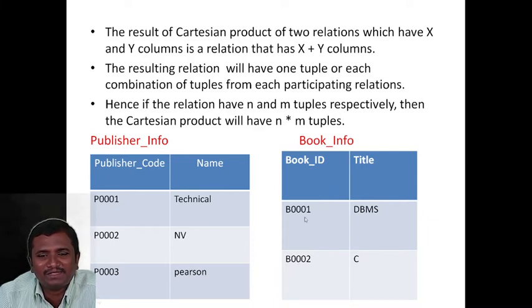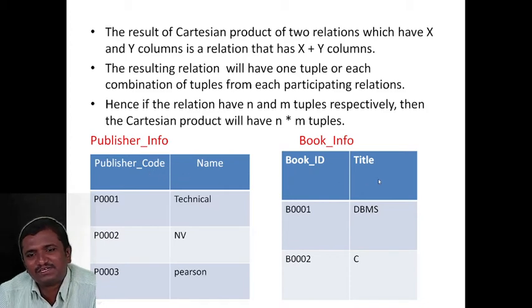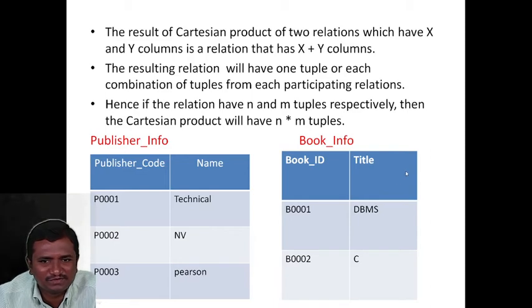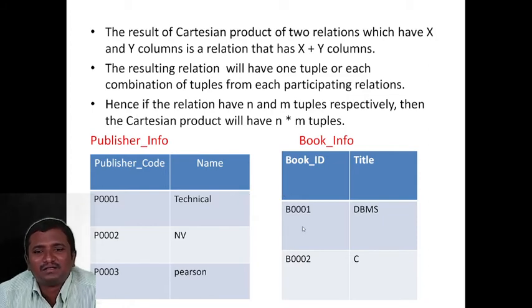So n × m means 3 × 2 = 6 tuples, and columns 2 + 2 = 4 columns. So what will be the final output in the Cartesian product? The publisher information has 2 columns and the book information has 2 columns, so 2 + 2, 4 columns will be displayed. The publisher information has 3 tuples and the book information has 2 tuples. So 3 × 2 is equal to 6. 4 columns and 6 tuples will be the final output of the Cartesian product.